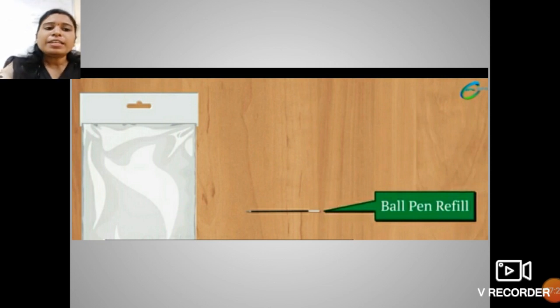So students, here is the experiment which shows how an object acquires electric charge and what electric charge actually is. So let us start this experiment. Here I have taken a ball pen refill and I rub it vigorously on a piece of polythene. Here on the left-hand side is the piece of polythene, and I rub this ball pen refill vigorously on it, and bring this